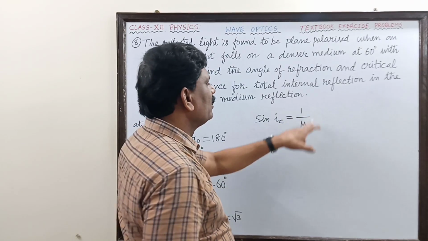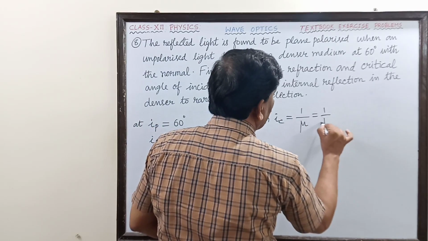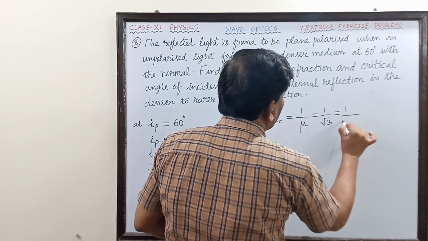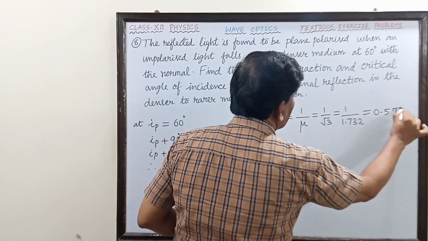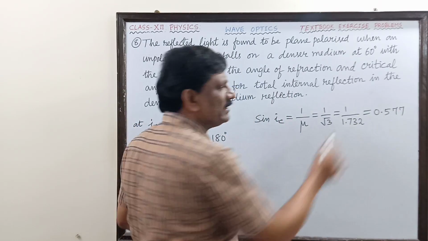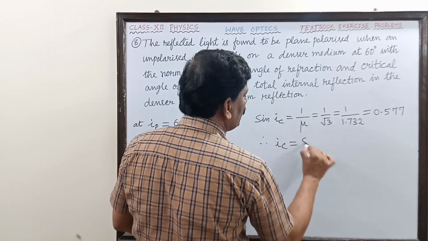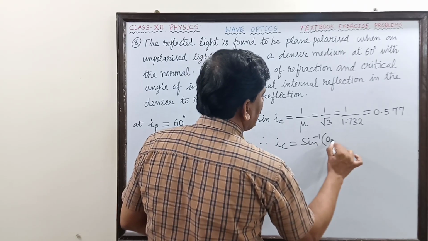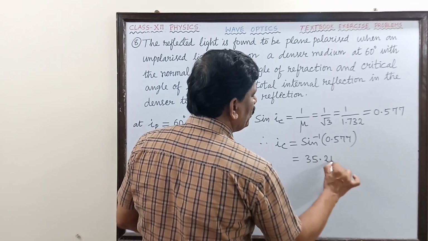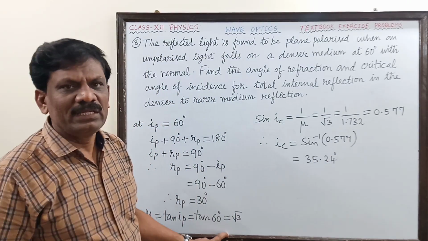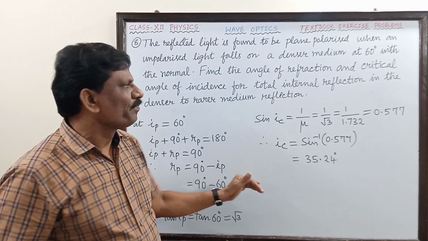So sin IC is equal to 1 by mu. So in place of mu, I have to substitute what? Root 3. So this is equal to 1 by root 3. So this is equal to 1 divided by 1.732, and that is equal to 0.577. So sin IC is equal to 0.577. Okay, therefore the critical angle of incidence is equal to sine inverse of 0.577. So this is found to be 35.24 degree.